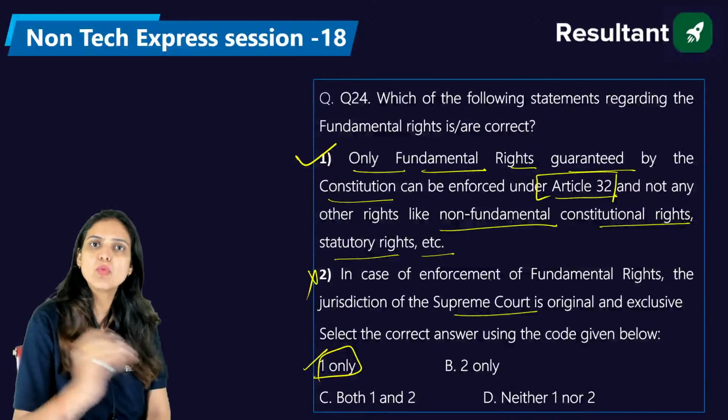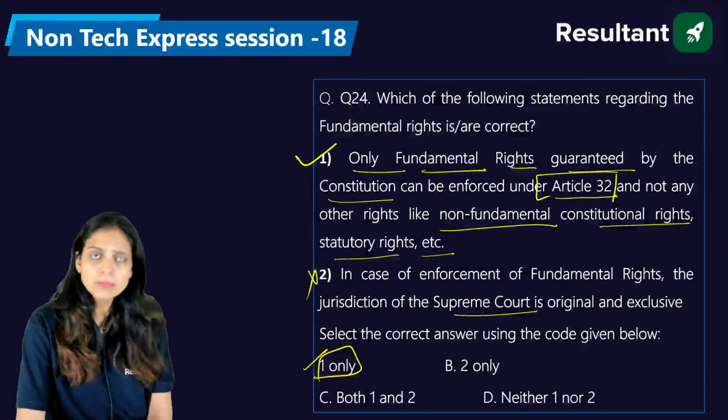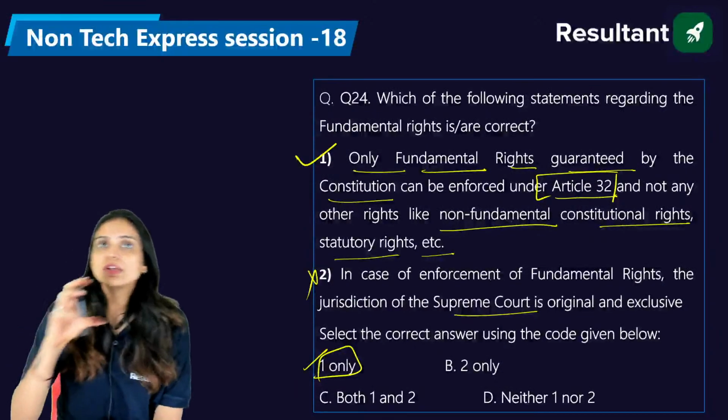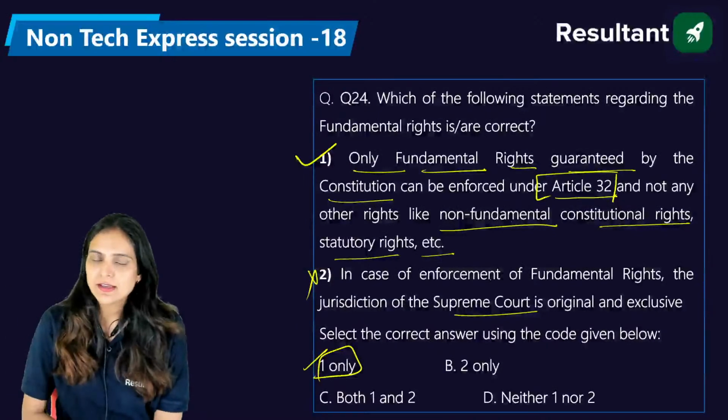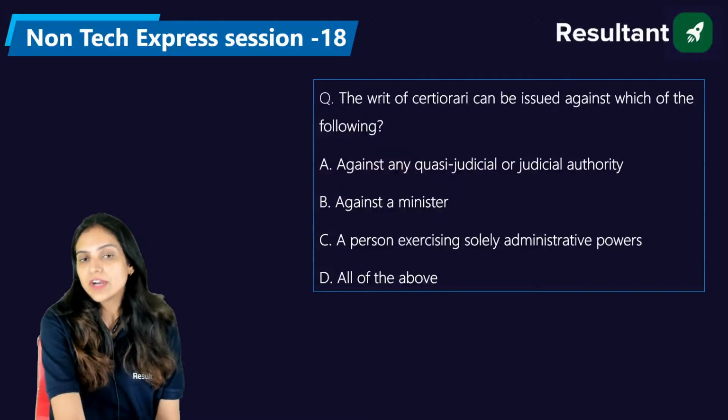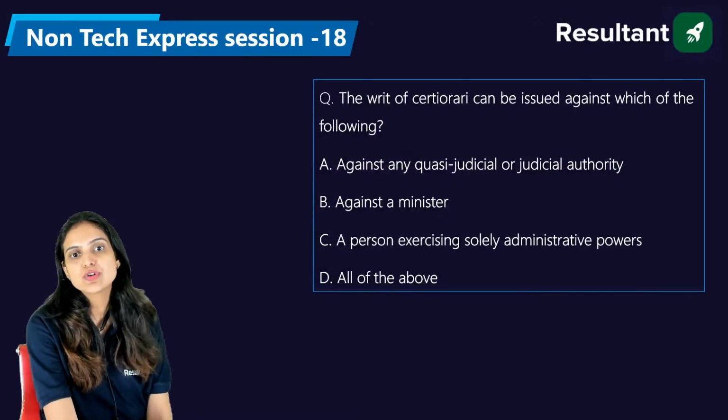In fact, High Court has more powers as compared to the Supreme Court in case of the writs. If Supreme Court has only five writs, then High Court has six writs, right? So the right answer is one. Now, the writ of certiorari can be issued against which of the following?